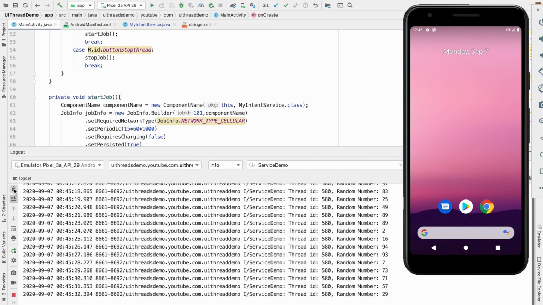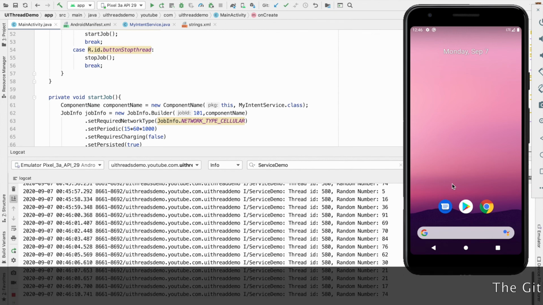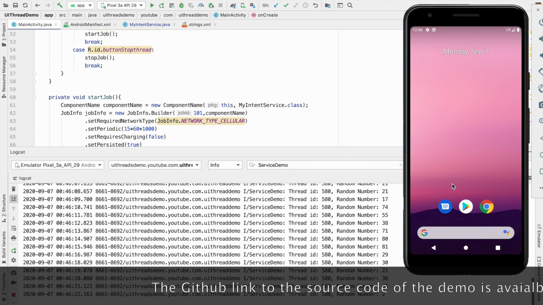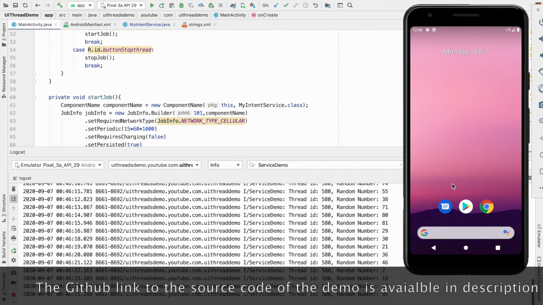However, in this case you can see here that it automatically got started. The random numbers are getting generated even though I had killed that particular service, but you may not see this on certain devices. So this is something that you need to be a little bit wary of. But at least on the standard Android devices, when I say standard, the Google Pixel devices, it works without any problem. As you can see here, whatever the emulator that I am running, it is a Pixel device. It worked perfectly fine as per the documentation, but it may not work on, say, probably a Vivo or Xiaomi or OnePlus or any of these non-standard Android devices.